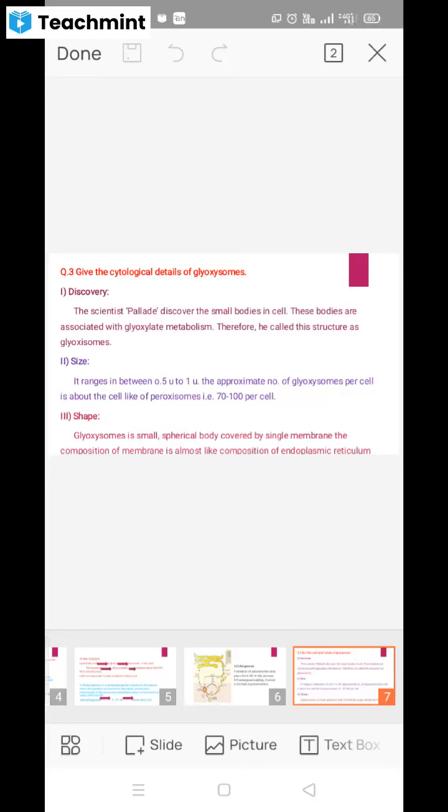The size of the glyoxysomes cell organelles is about 0.5 to 1 micrometer. So you can think that a very small cell organelle is present at the time of glyoxylate metabolism.